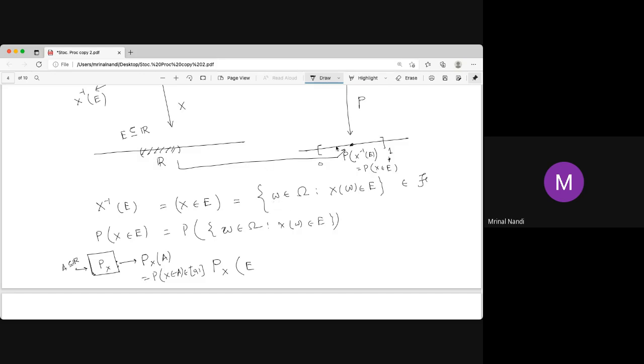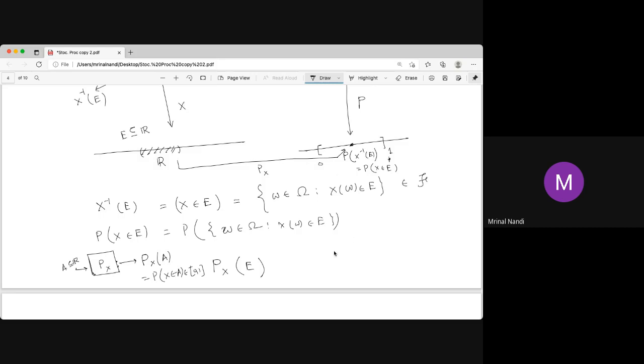So remember, these two probabilities are different. One probability is just a probability on the sample space, on the event space, and this probability is actually from the real numbers. So this function is called P_X. Sometimes it is called the probability induced by X.